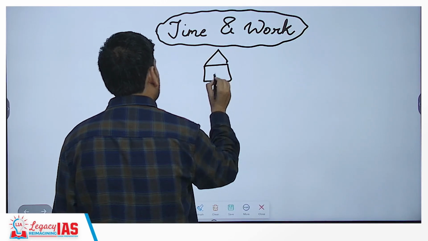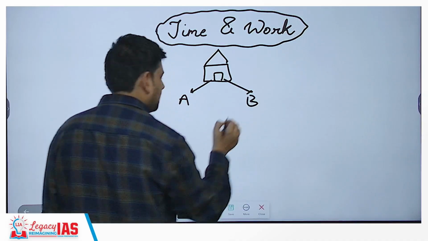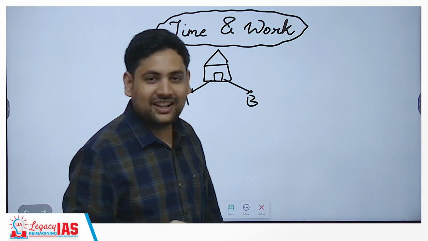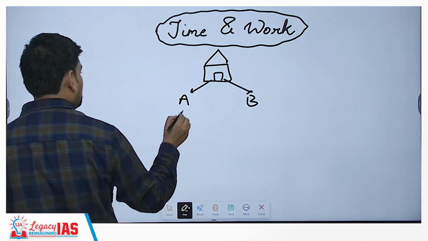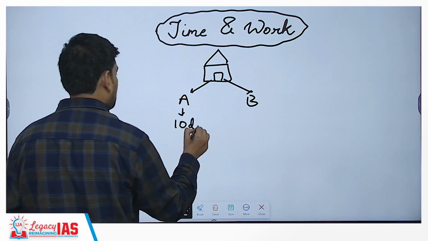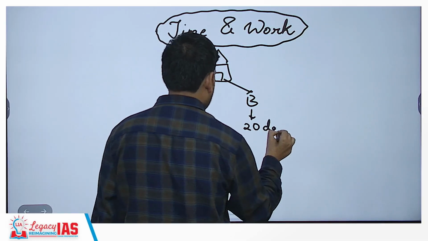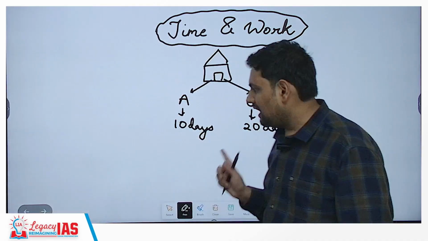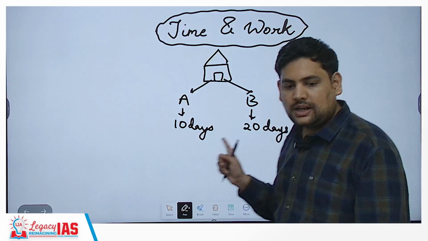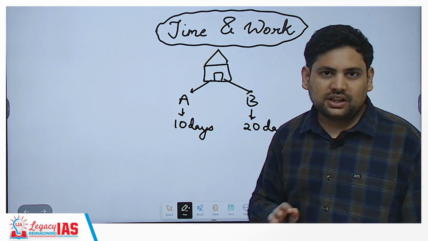Let's say a house has to be constructed. Now there are two players or two laborers, A and B. A can construct this house in 10 days and B can construct this house in, let's say, 20 days. Now by intuition you know that if A is doing this work in 10 days and B is doing this work in 20 days, then of course A is much more efficient than B.